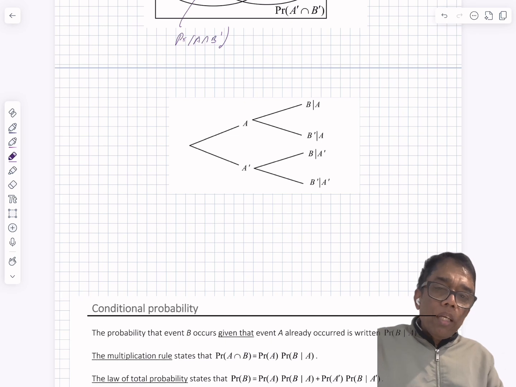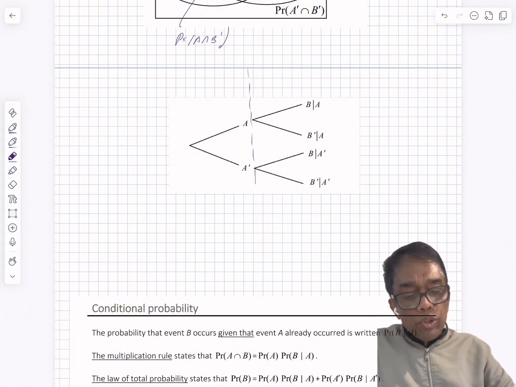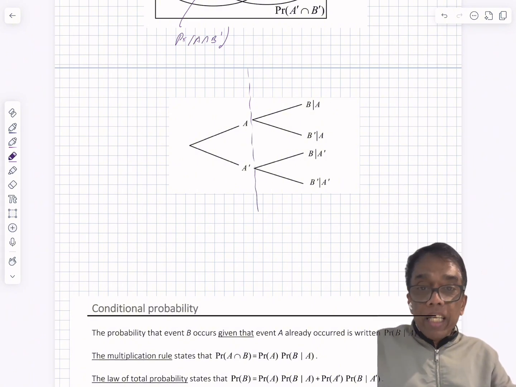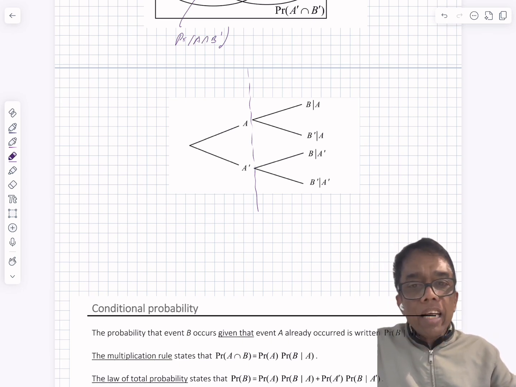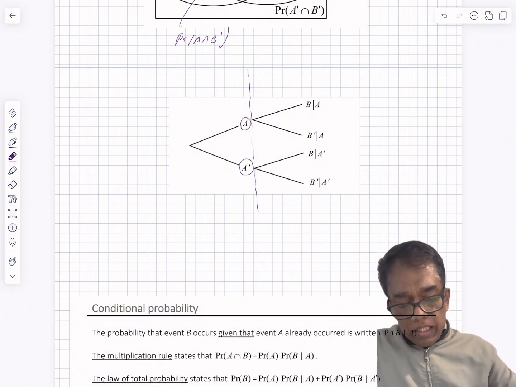Now we will go to the tree diagram. What is a tree diagram? There are two events, A and B, where B occurs after A. The first branches are the probability of A or A dash. This one is the probability of A. This is the probability of A dash.